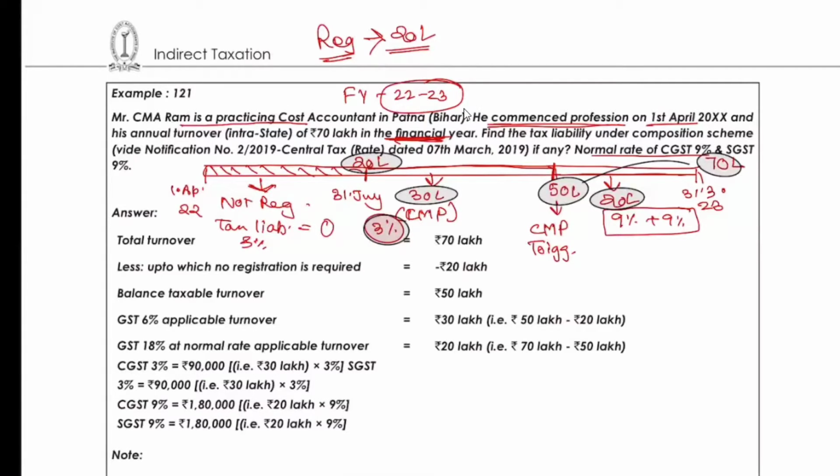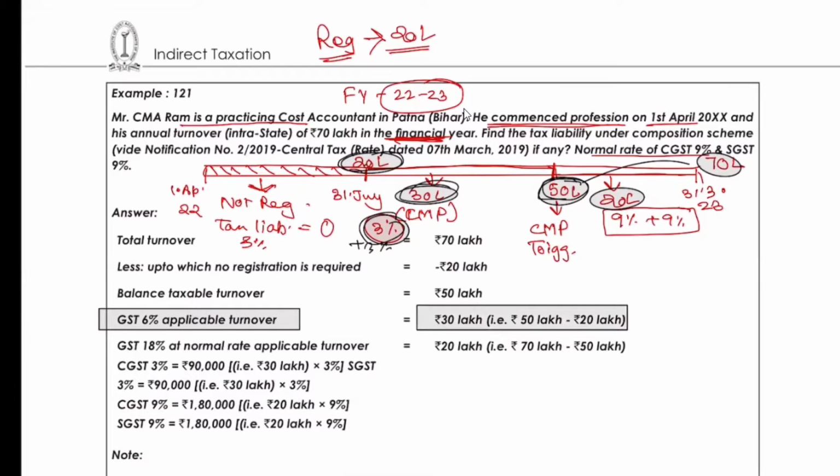chart, Sunday's class. 6% of what? 50 lakhs. Why 50 lakhs? Till 20, no registration was there, correct? And till 50 it was registered. So 20 minus 50, 30 lakh is the amount on which 3% plus 3% has to be paid. What they have done is apply 6% on a turnover of 30 lakh, 50 lakh minus 20 lakh. Okay.